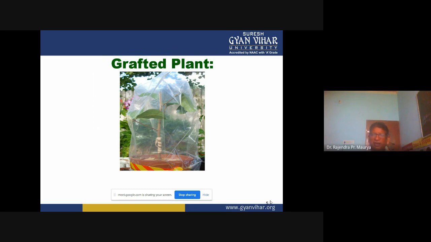The main purpose of covering the grafted plant with transparent plastic sheets is to increase the humidity. This humid environment is helpful for grafting success. These are the main objectives.